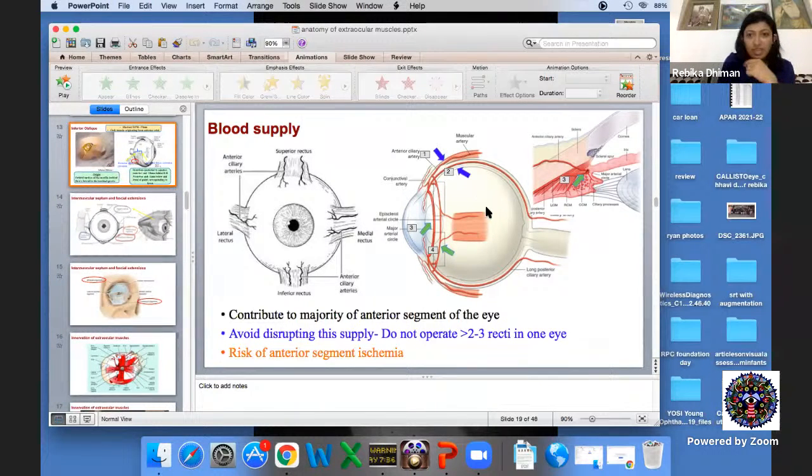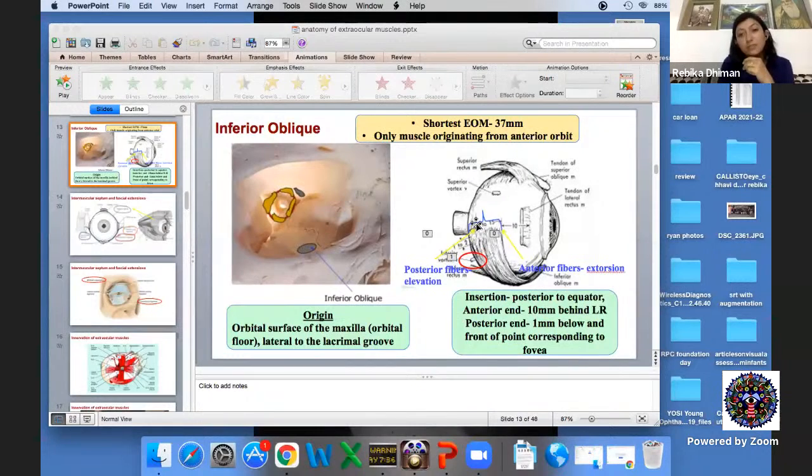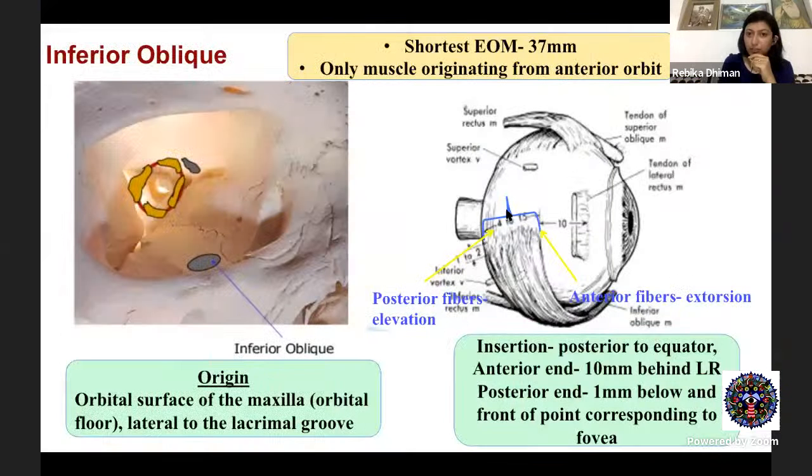So there's this diagram. It's not related to the macula per se, but basically the point is the scleral point corresponding to the fovea. As you can see, in this posterior aspect, these obliques are inserted quite posteriorly, behind the equator of the globe. If you look at this insertion, the posterior end of the insertion is going way back, and it is around 1 or 2 mm from the scleral point which corresponds to the fovea.